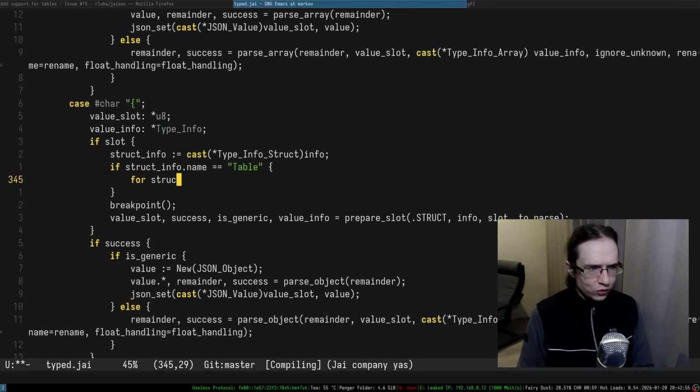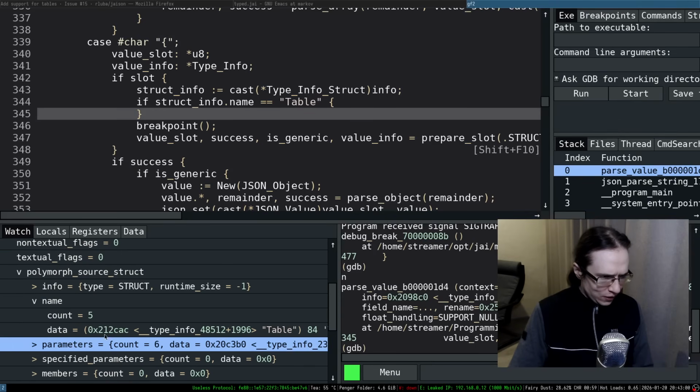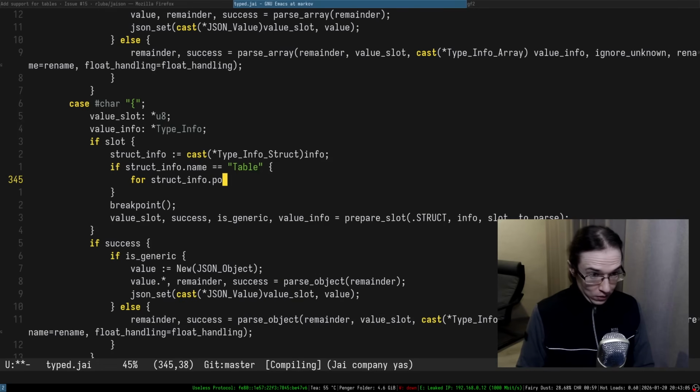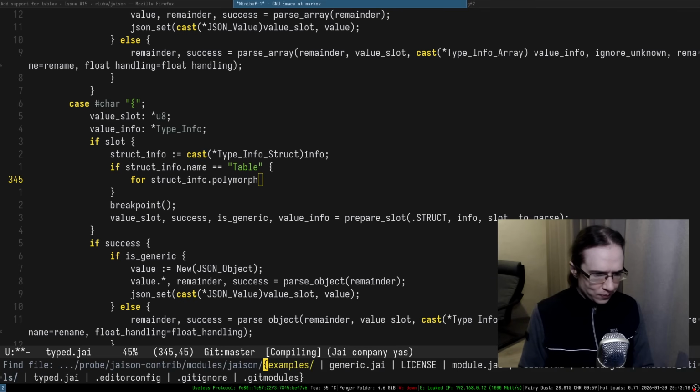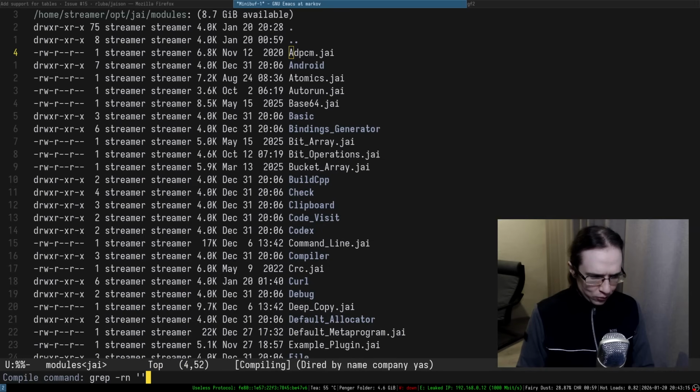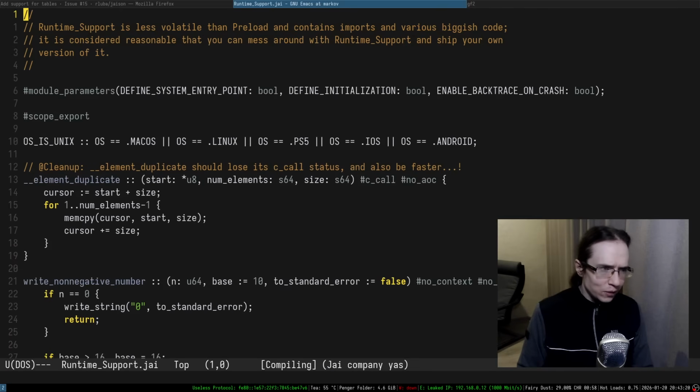So I can do for struct info, and then the name is kind of annoying. Polymorph struct, polymorph source struct. Polymorph. Can I open maybe the module where I have all of that stuff? So type info. It was in runtime, wasn't it? Runtime support type info. Yeah, here it is.